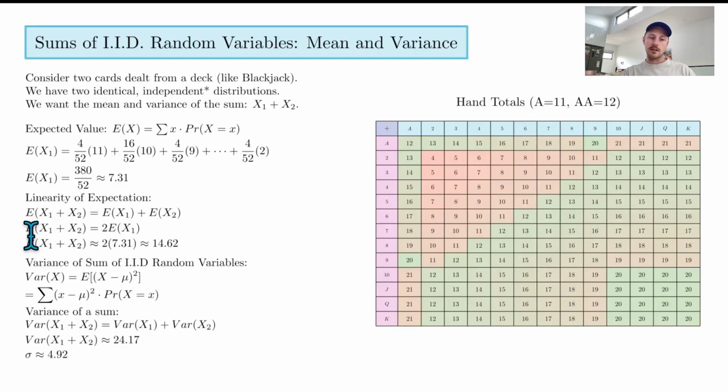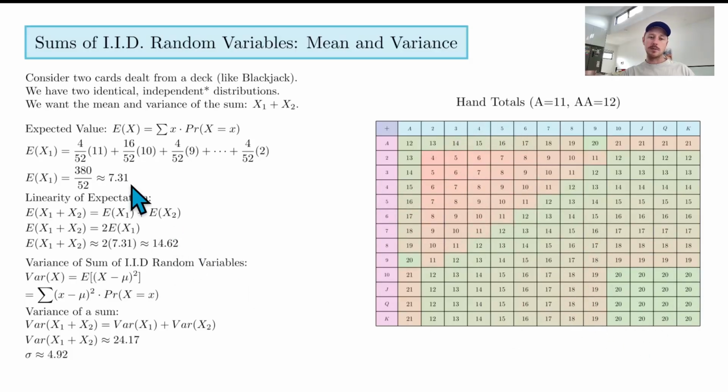When you add, the expected value of x sub 1 plus x sub 2 is just 2 times the expected value of x sub 1. So for our deck of cards, when we draw that second card, the expected value just doubles. So we get 14.62 as our expected value. And 14 is sort of in the middle of our table here. We've sort of got a heat map going on. These numbers are less likely. These ones are more likely.